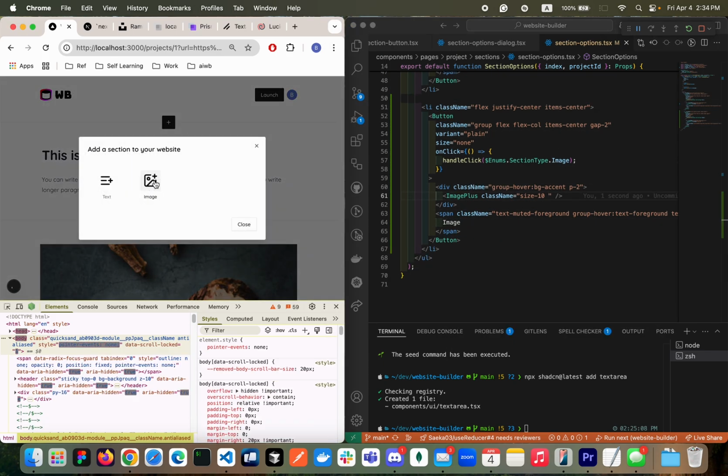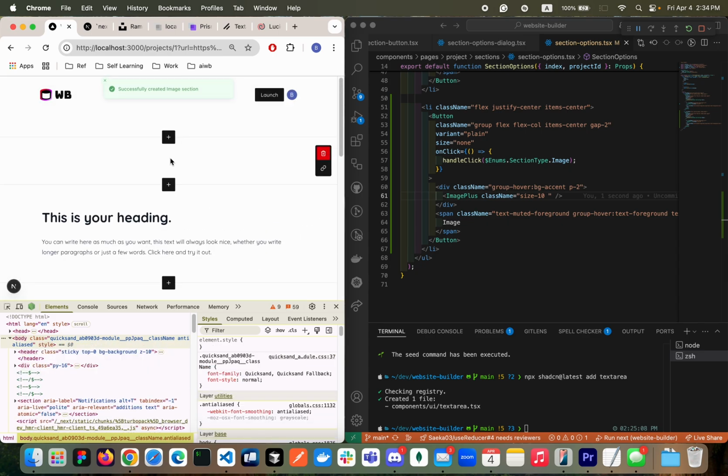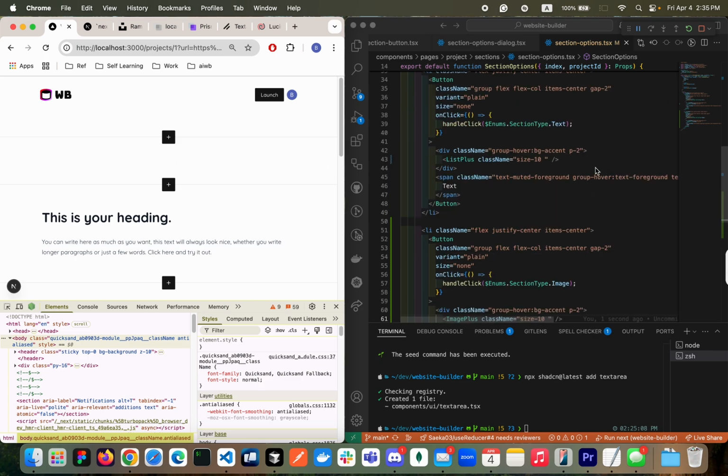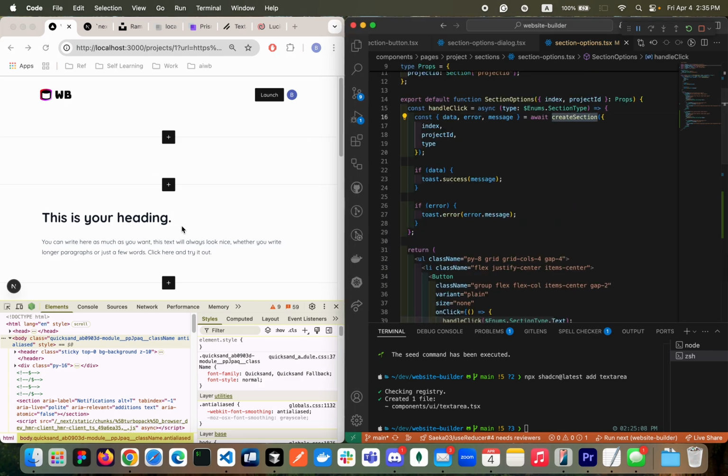Now, if I just click, something is created, but it doesn't show anything. That is because our action code has some problem here. Let's add a text.